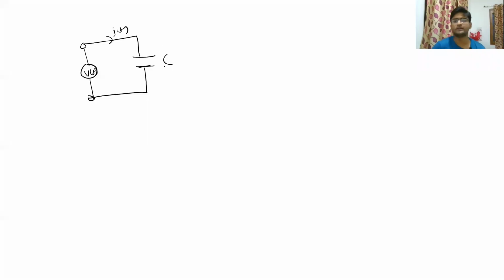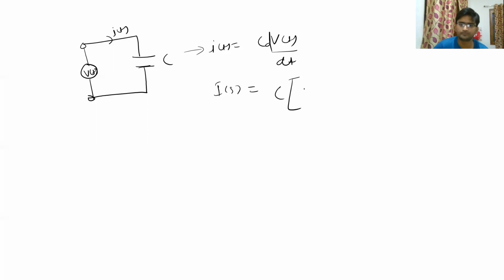Now let us talk about the capacitor which was initially charged to some value. So in that case, we can write It is equal to C dVt upon dt, right? So this is the basic capacitor current voltage equation. So if you take the Laplace transform of this particular equation, you will get Is is equal to C times s Vs minus V0 plus.